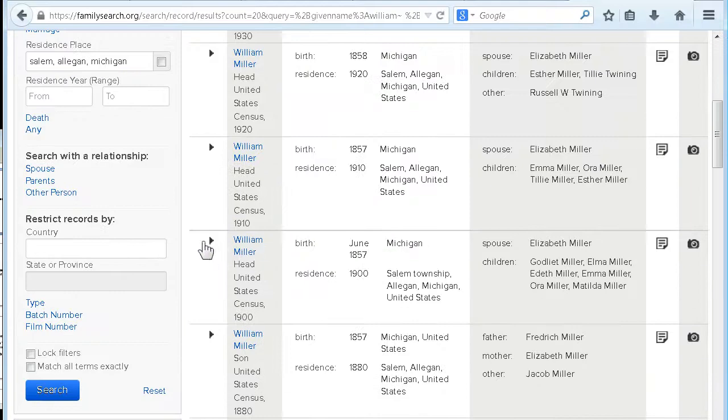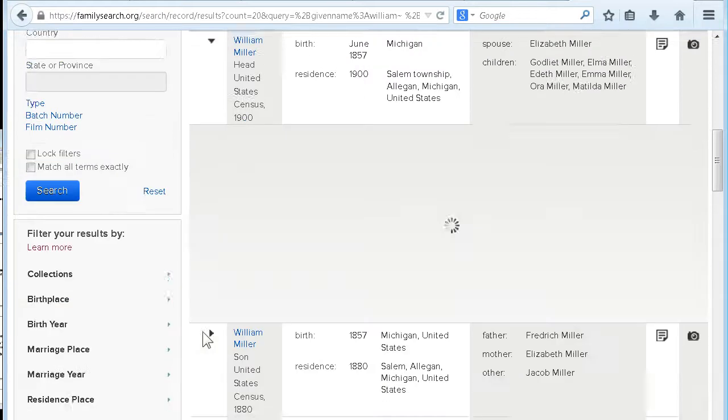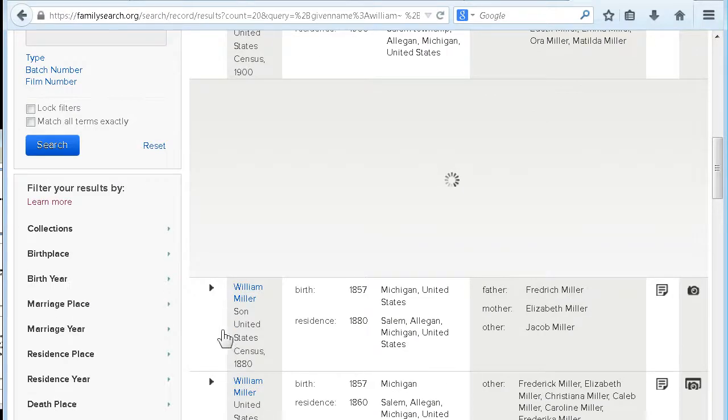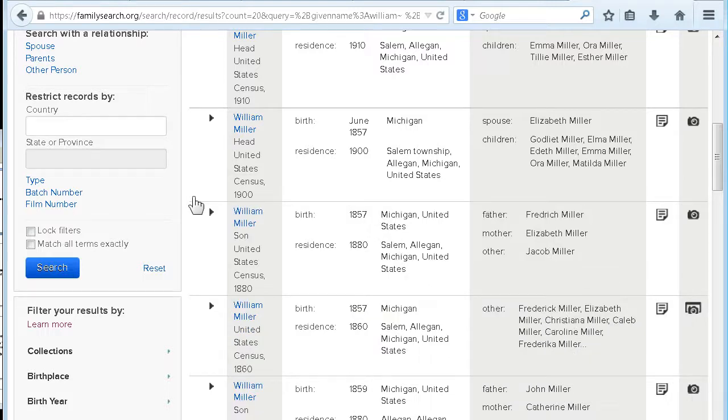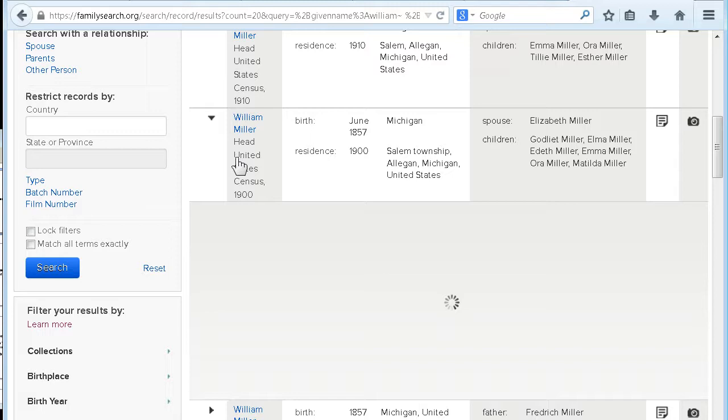Now, one other thing I wanted to show you is that these little arrows over here open a record inline, and the other stuff comes down below it. So you can open and close a record inline, or you can click on the link and just go to another place. So I'm going to open this up.